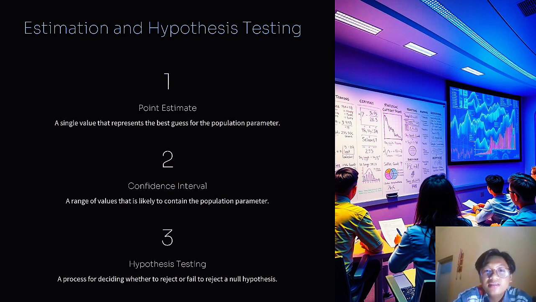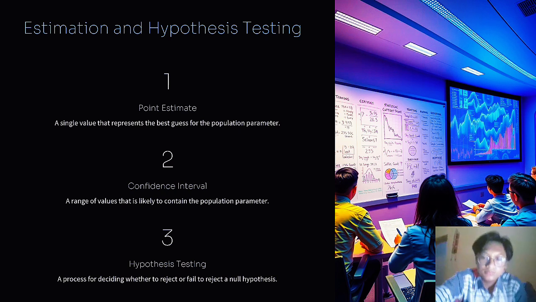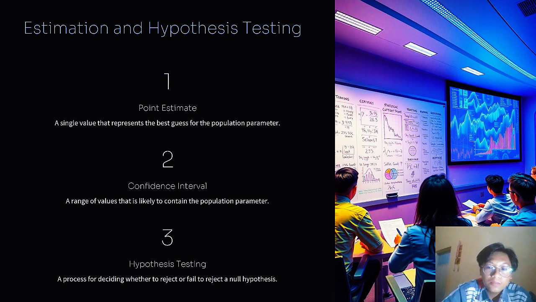Estimation and hypothesis testing. Number one, point estimate: a single value that represents the best guess of the population parameter.